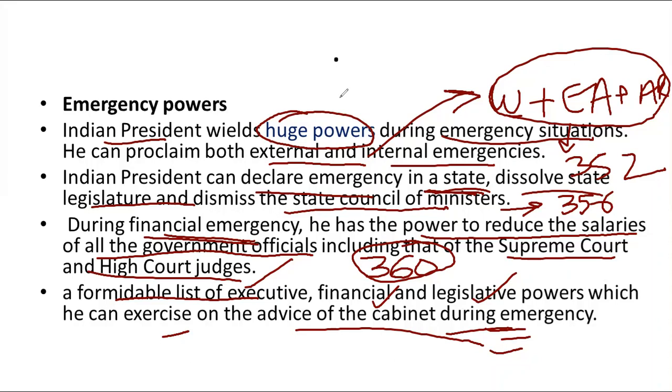So the president in the United States has the power to declare an emergency, and I must tell you one thing, that the president has complete discretion to issue an emergency declaration.